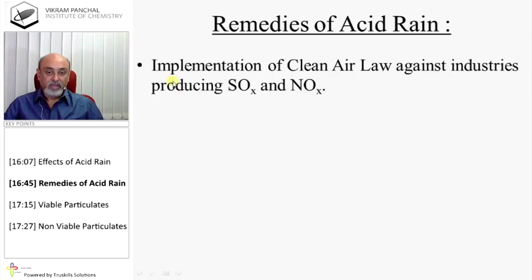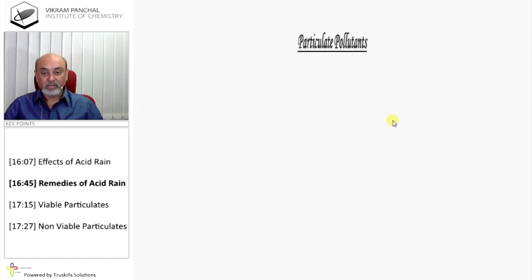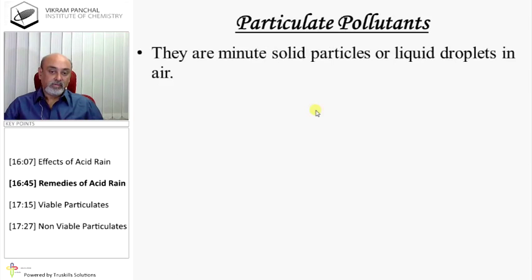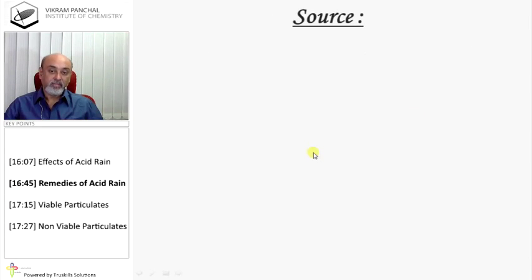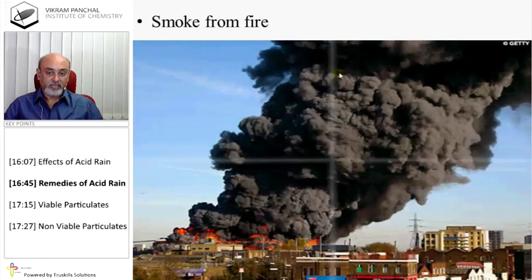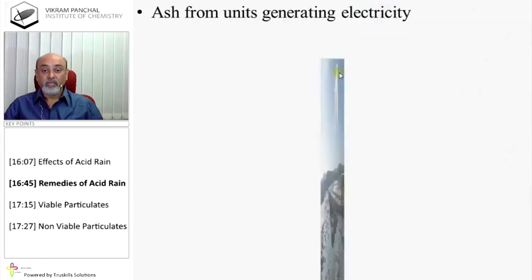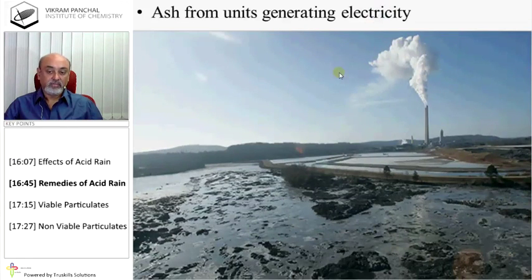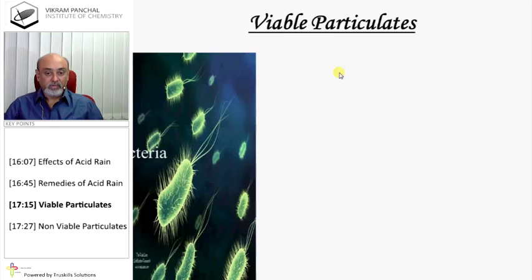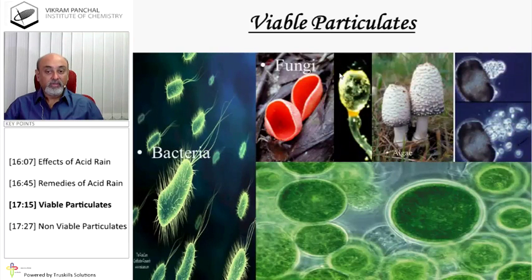Remedies of acid rain: implementation of clean air laws against industries producing sulfur oxides and nitrogen oxides. Particulate pollutants. They are minute solid particles or liquid droplets in air. Source: vehicle exhaust, smoke from fire, dust, ash from units generating electricity. Viable particulates: all microorganisms like bacteria, fungi, algae, etc. are known as viable particulates.